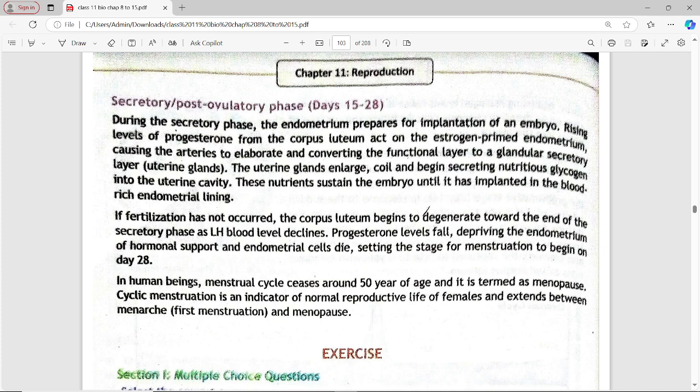If fertilization has not occurred, the corpus luteum begins to degenerate toward the end of the secretory phase as the LH blood level declines, progesterone level falls, depriving the endometrium of hormonal support, and endometrial cells die, setting the stage to begin a new cycle. In human beings, the menstrual cycle is around 28 days, and its cessation is termed menopause. Cyclic menstruation is an indicator of normal reproductive life and extends between menarche and menopause.